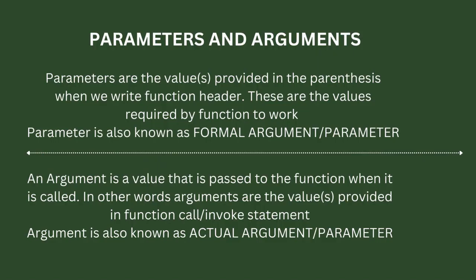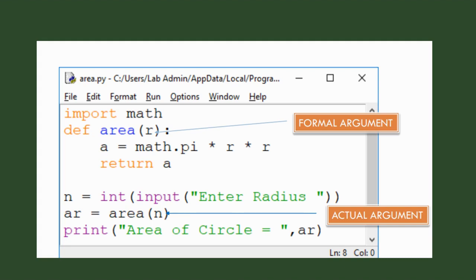Parameters are the values that are provided in parentheses when we write the function header. That means they are the values given while defining a function. They are also known as formal arguments or parameters. Now, an argument is a value that is passed to a function while invoking it. It is that value that is present in the parenthesis of that function. They can also be known as actual argument or parameter.